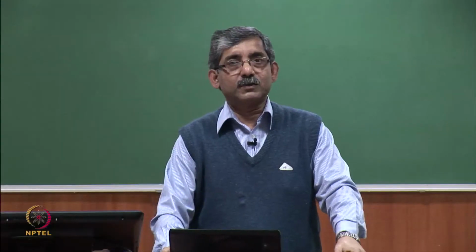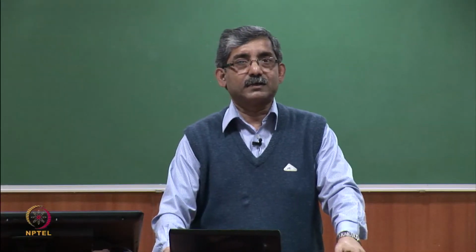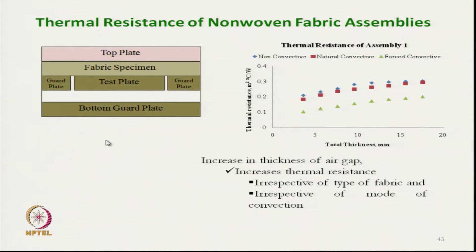The heat transmission was assessed using a guarded hot plate. This is the guarded hot plate system, with its bottom plate, test plate, guard plate and fabric specimen, and 3 modes of convective heat transmission were created. One is non-convective mode, natural convection and forced convection.